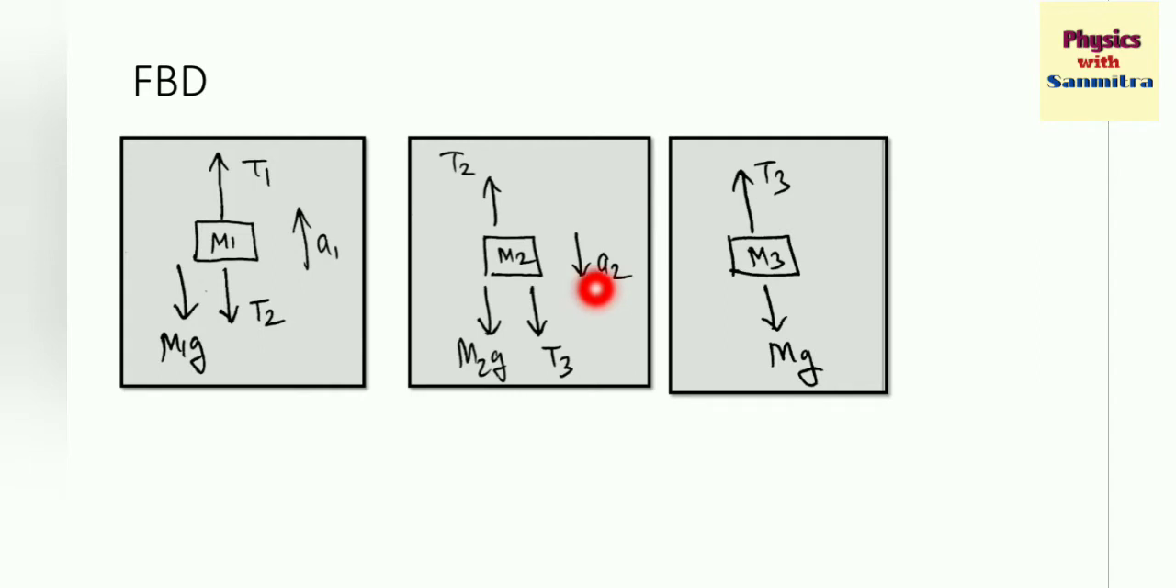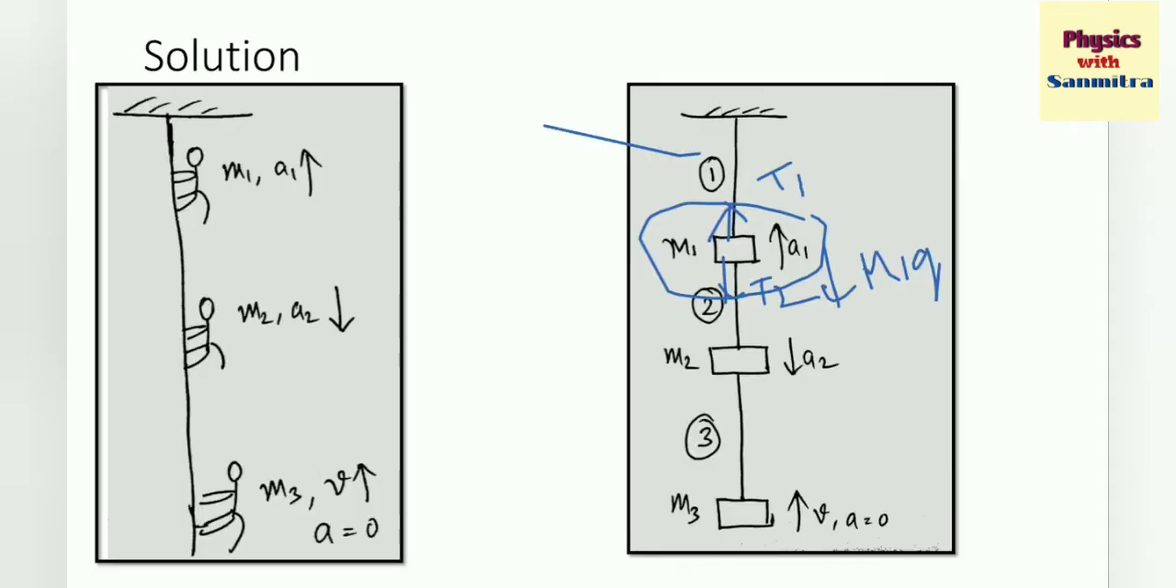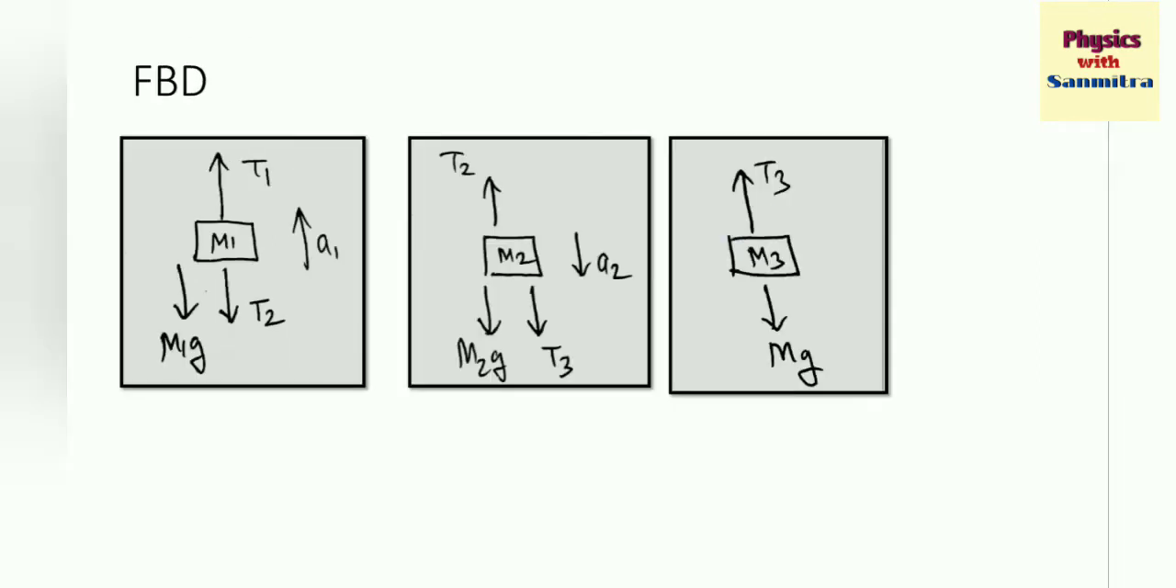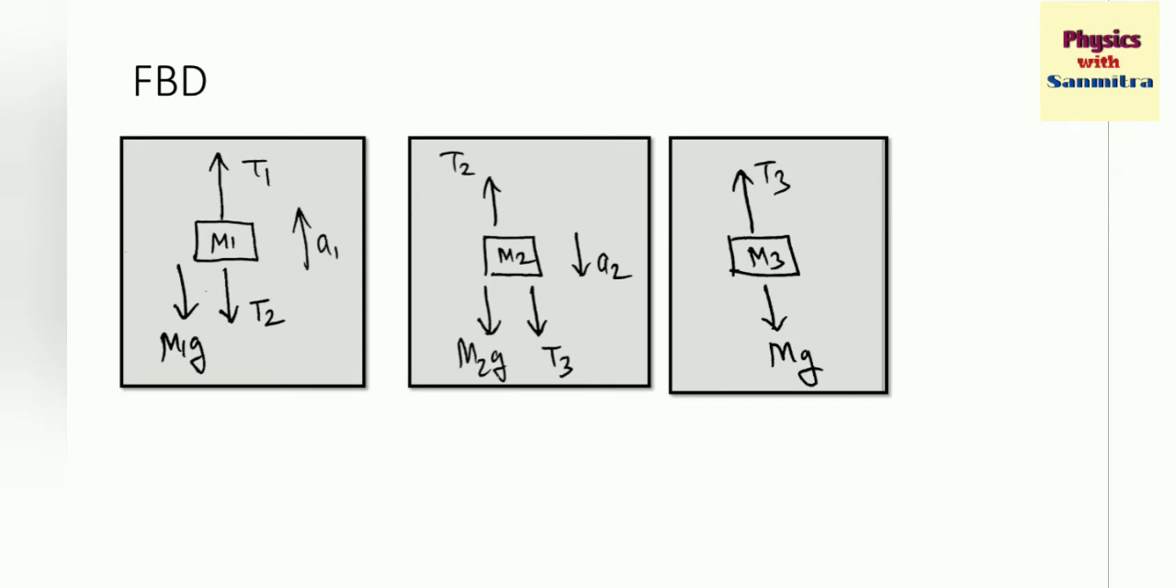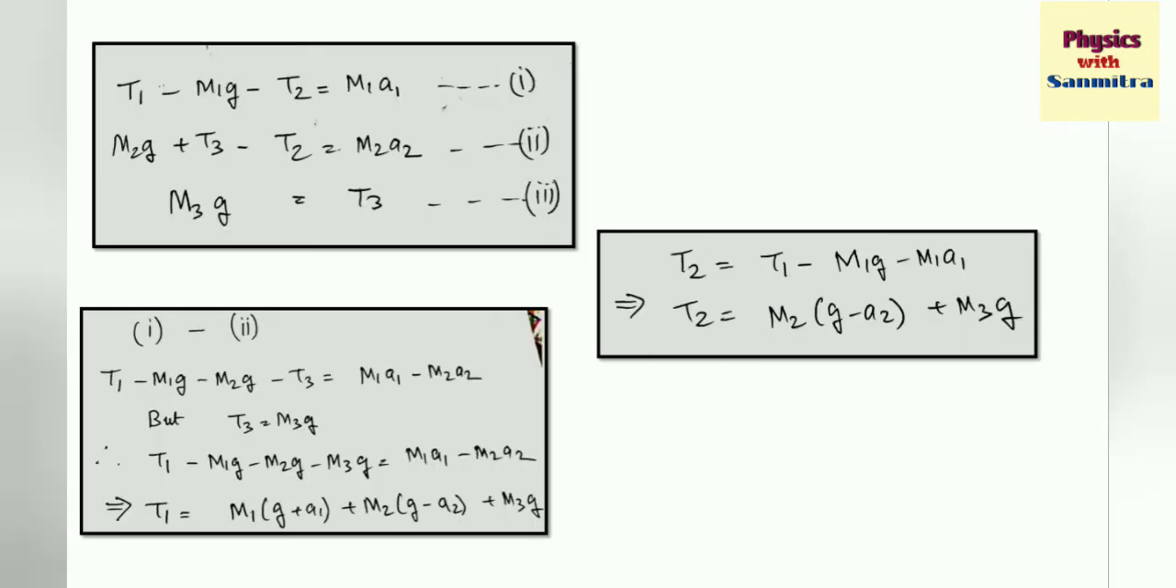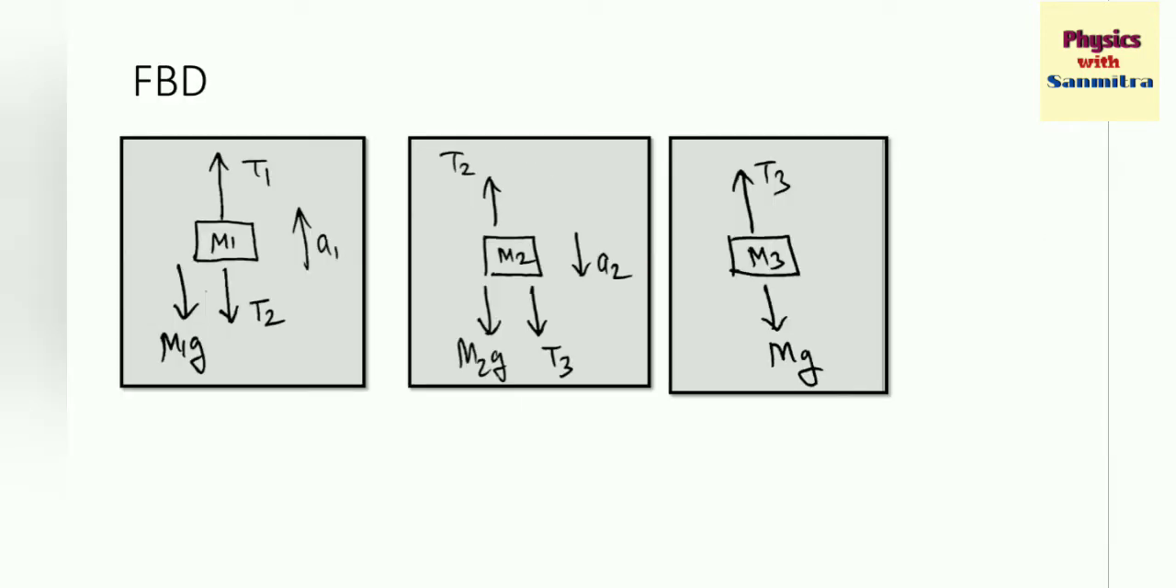And the last one, that is the third one, is not accelerating, it simply has a constant velocity v. So acceleration is 0. So there is t3 upward and downward there will be m3g. Now let's write the equations. The first one, t1 is acting upwards, t2 and m1g are acting downwards.